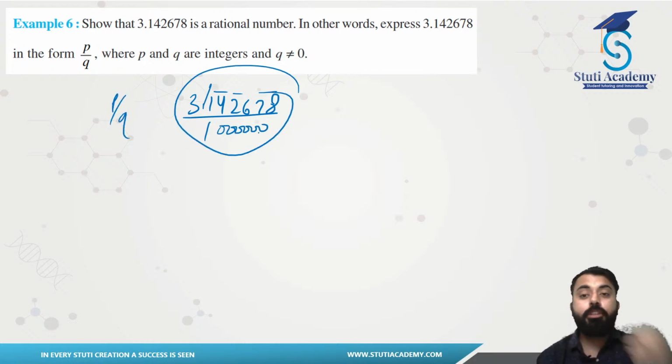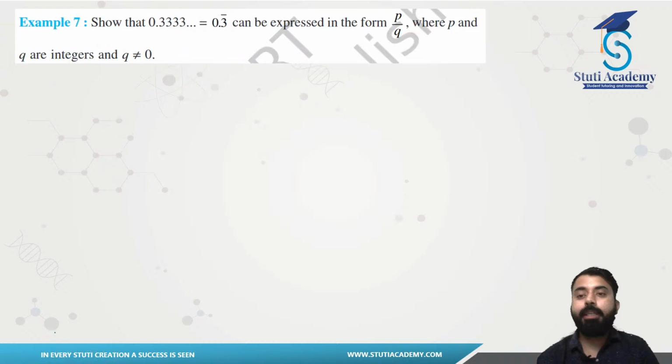Then you have to just divide this one. So you can just cut them out on similar common factors. Then you will be having your values in the form of p by q in the lowest form. So this was the answer of this one. And in the next case, we have already done this question, 0.33 bar. We have already represented that. That will be 1 by 3, right?